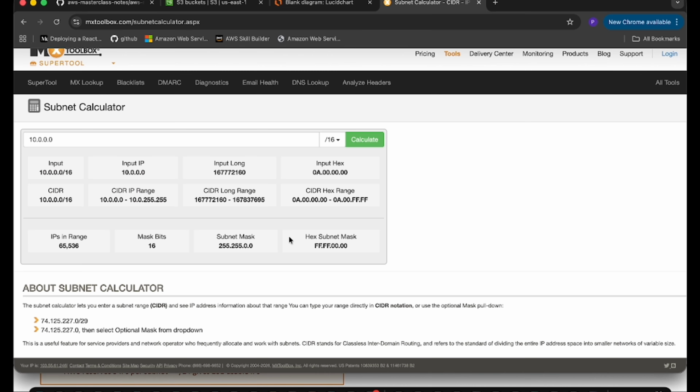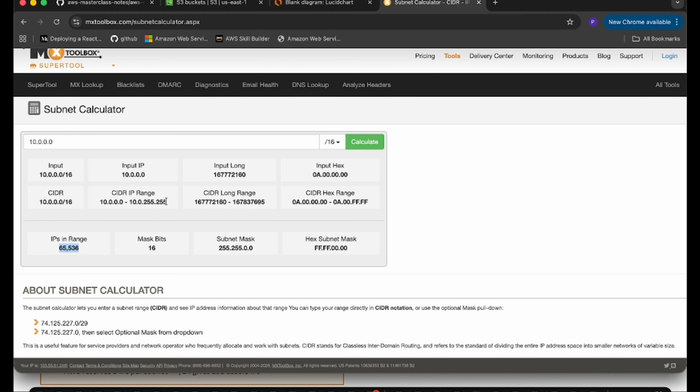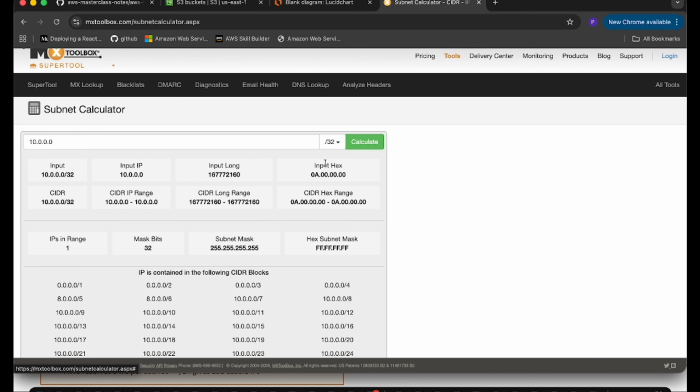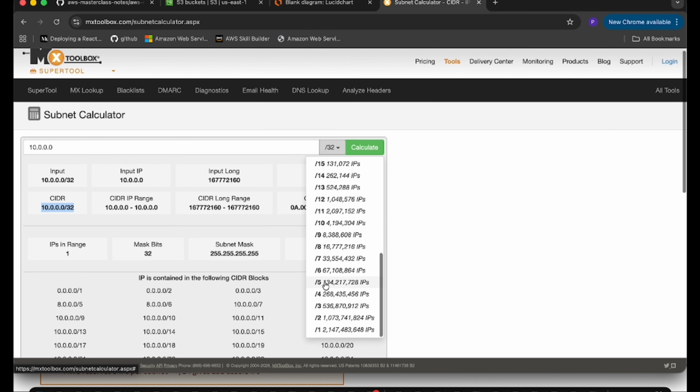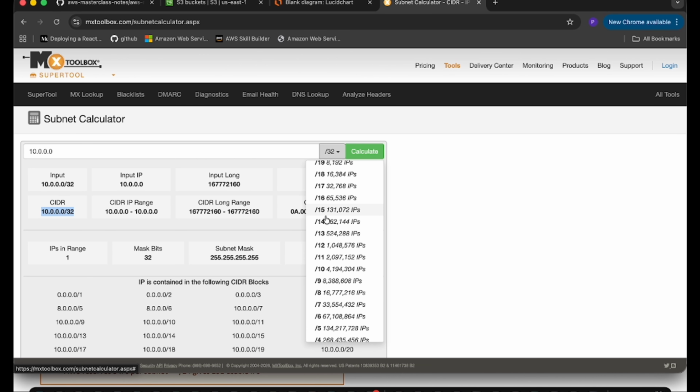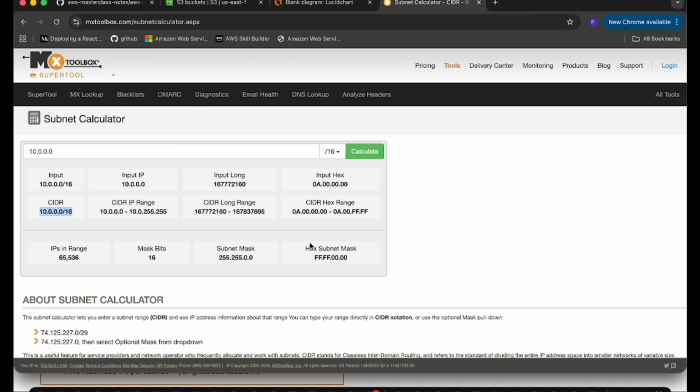And if we pass /16, we got 65,536 IPs, and the range will be 10.0.0.0 till 10.0.255.255. If you give /32, you get 1 IP, that is this one only, a single IP range. Okay, and we can check for the different IP ranges. If you need a bigger VPC, you can choose below 16, but for the standard we use /16 basically.